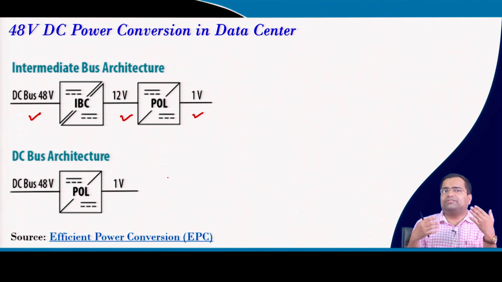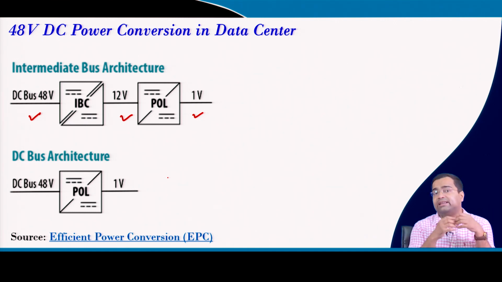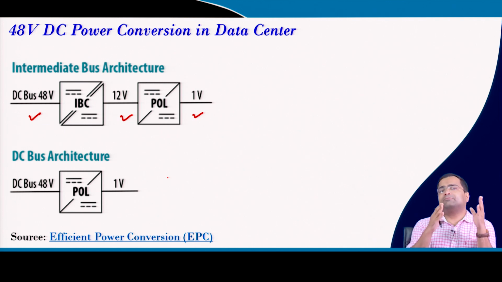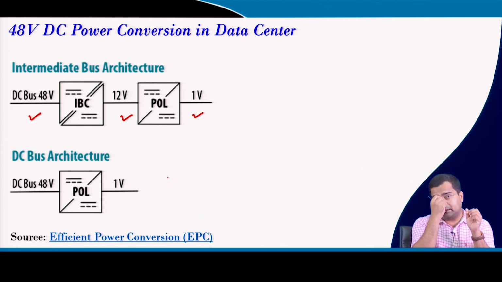So, in order to improve efficiency and reduce size, in the present trend there is a lot of research going on in various academic institutes and also in industry, on high power density power supplies for 48 to 1 volt applications. Sometimes this uses a transformer based solution, sometimes we use a hybrid DC-DC converter. In this course, I will just briefly touch upon this hybrid switched capacitor architecture, and then we will primarily go to the traditional switch mode power converter.